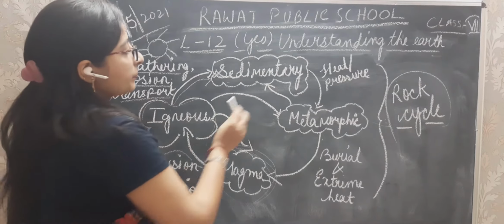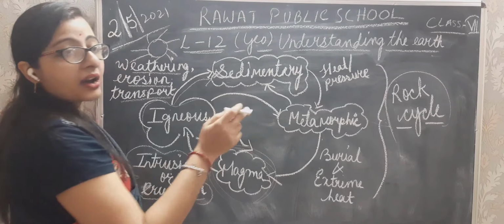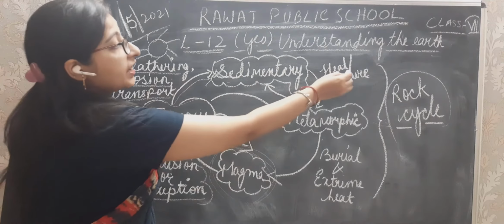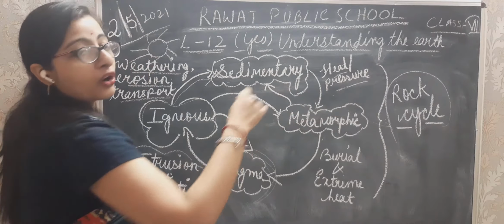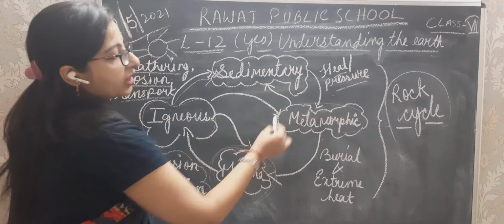When they are kept under high heat and pressure for long years, they form metamorphic rock.